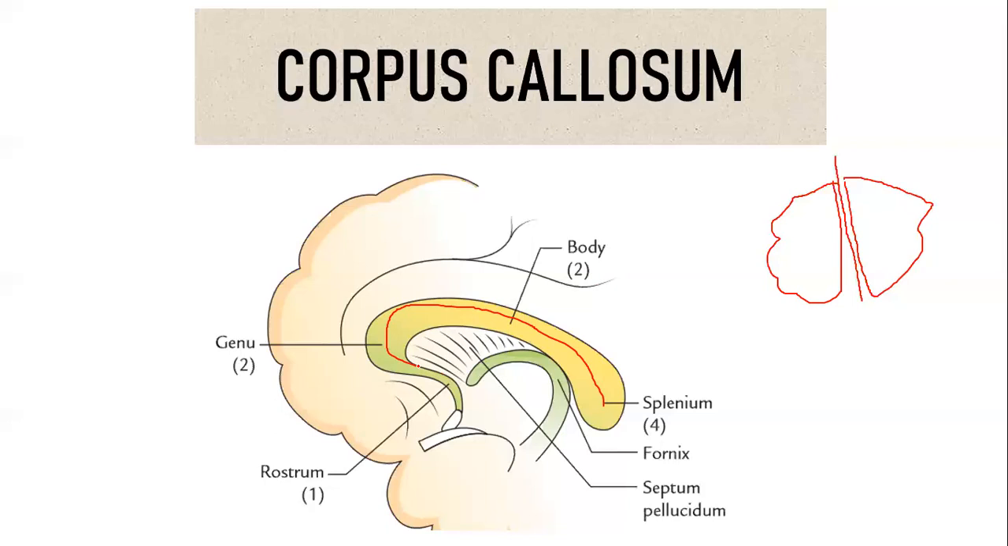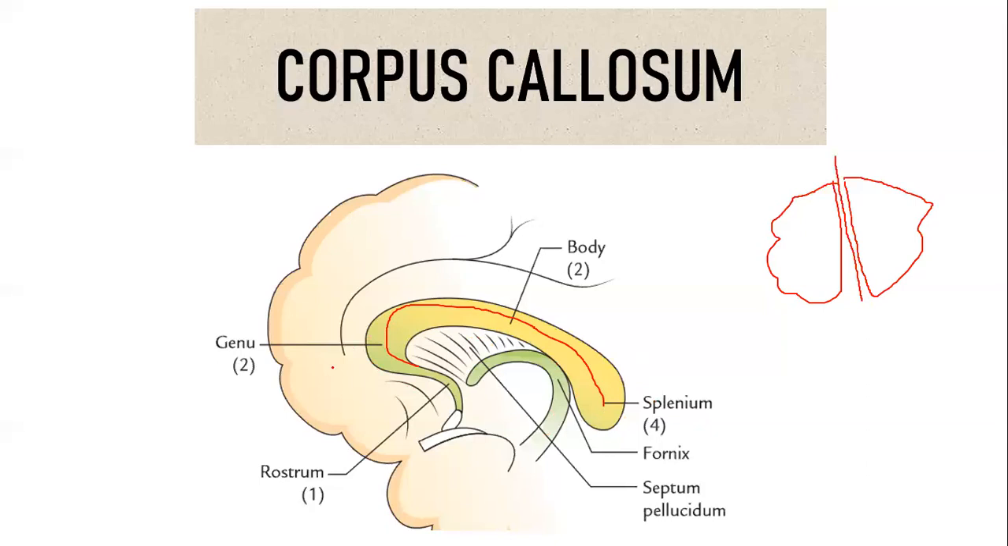What are the parts available? You have the rostrum, the genu, the body, and the splenium. If you remember, we spoke about the fornix, which was a projection fiber of the allocortex. We will be studying that later. So: rostrum, genu, body, and then splenium.